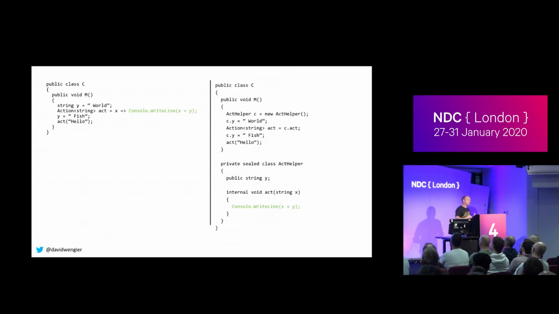So from this example, it's relatively clear, hopefully, that this is going to print out hello fish, right? We're closing over y, not the value of y, but the variable itself. So we're always getting the latest version of it. When you write out code like this, it's reasonably expected.